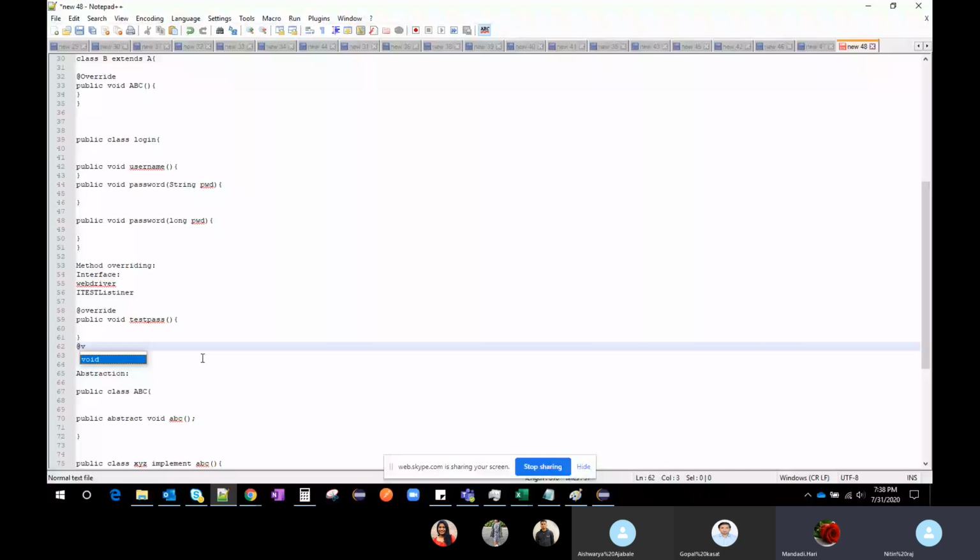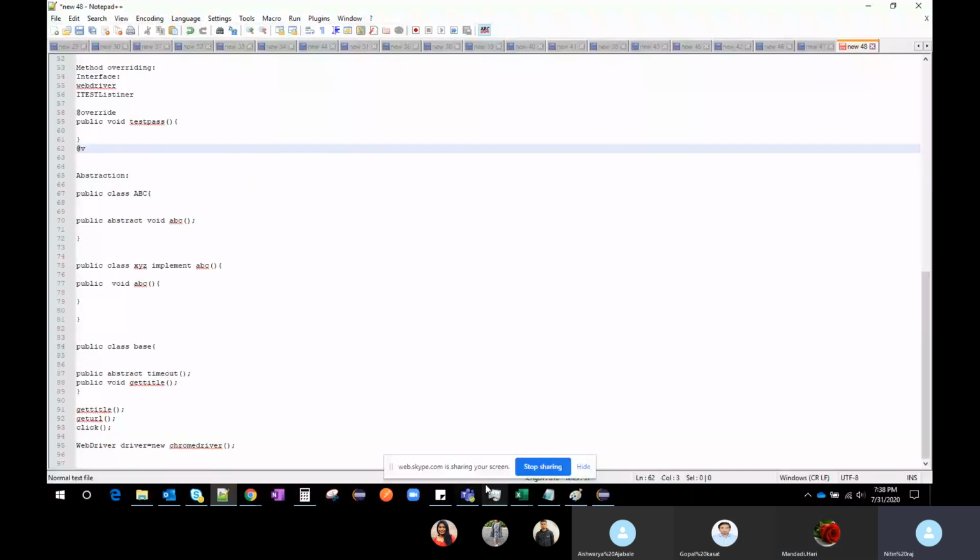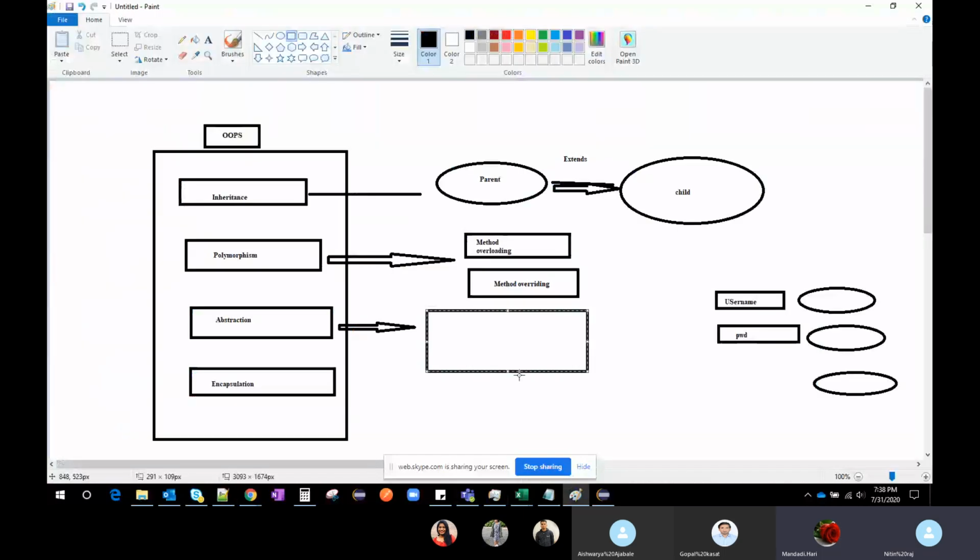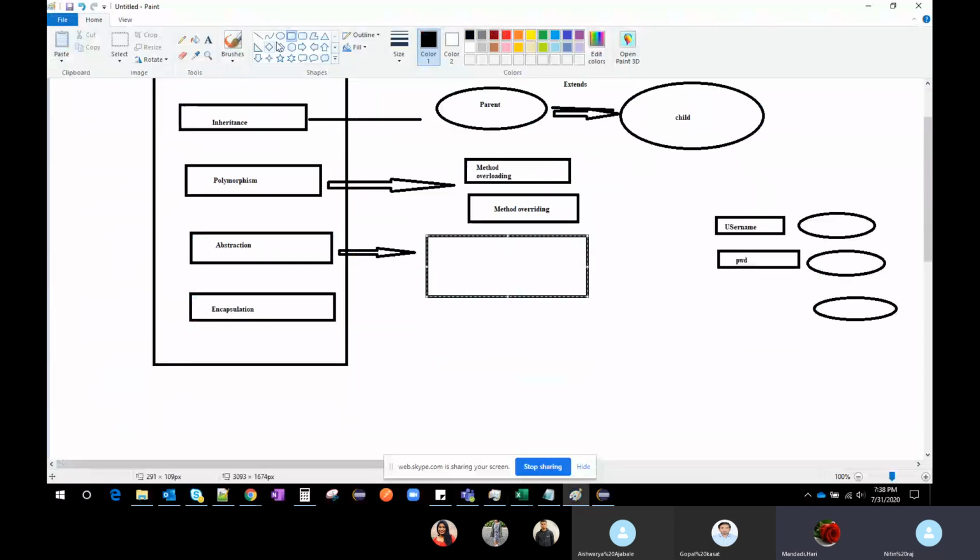Okay, if it is clear, then I will go for the last one, encapsulation.